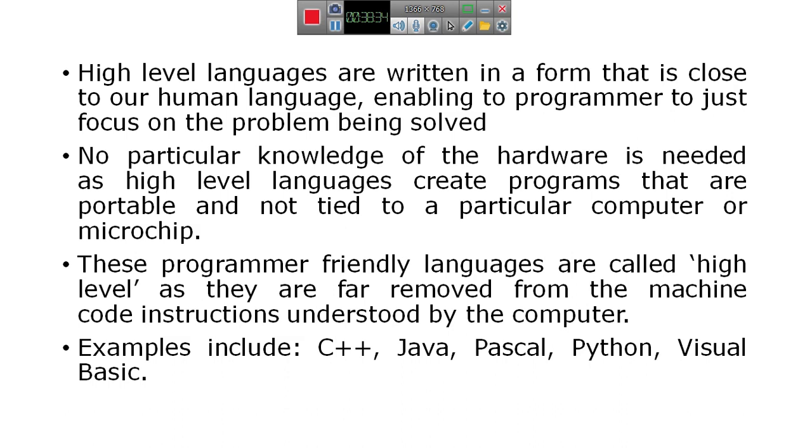These programmer friendly languages are called high level as they are far removed from the machine code instructions understood by the computer. In simple terms, a high level language is just like English language, easy to understand and write the code for a program.